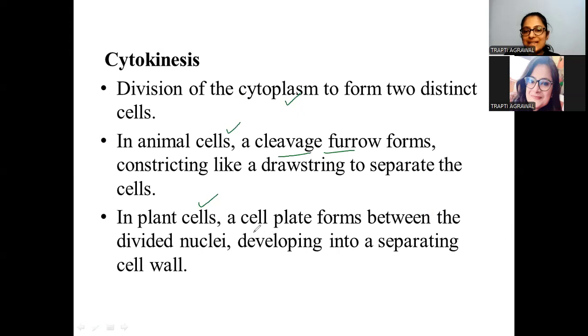In the plant cell, a cell plate forms between the divided nuclei and develops into the separating cell wall for the separate cells. That is about cytokinesis, students, and this was a small snapshot about the cell cycle and cell division.